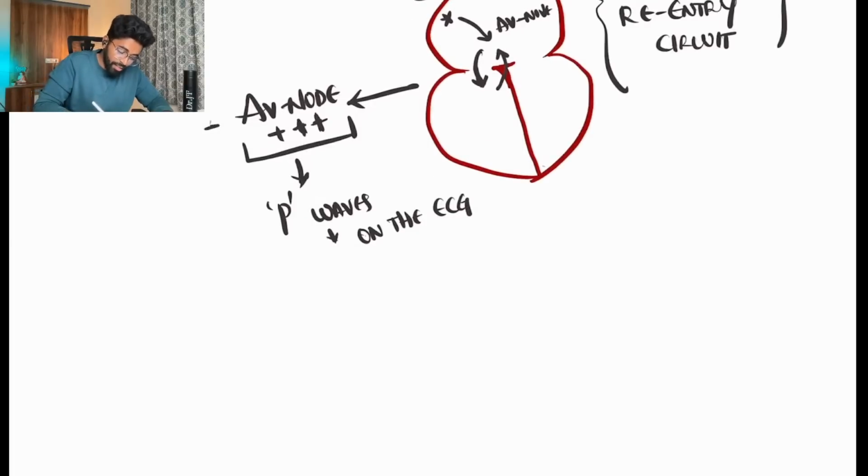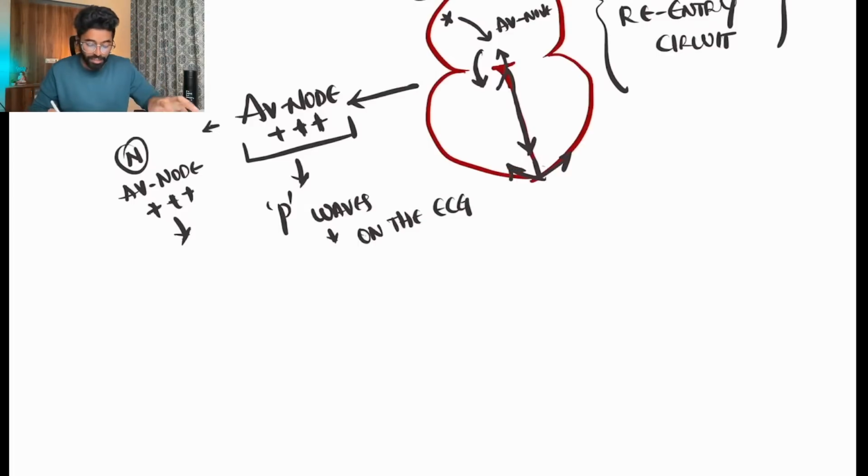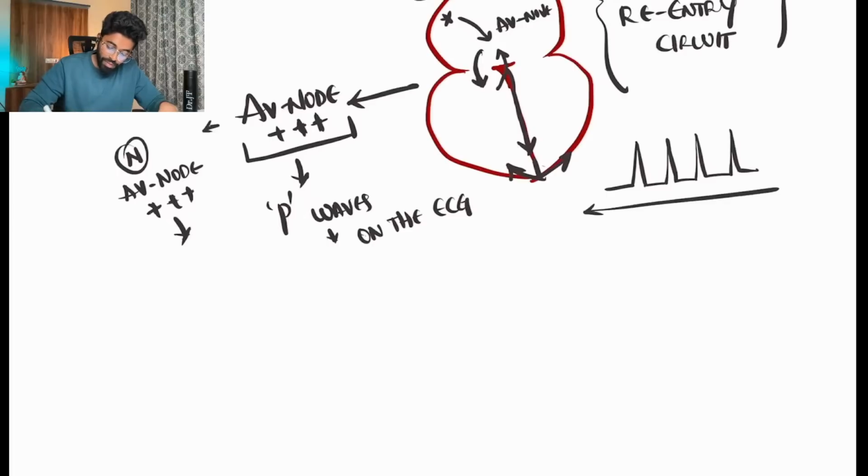But as only the natural AV node is being activated constantly, the rhythm won't change, the ventricular contraction won't change, just the ventricular rate will increase, and the patient will be having tachycardia with a regular rhythm with an absent P wave. That's the basic difference.